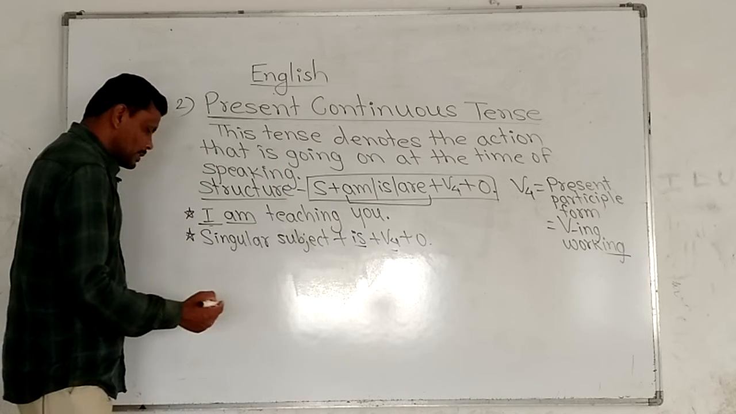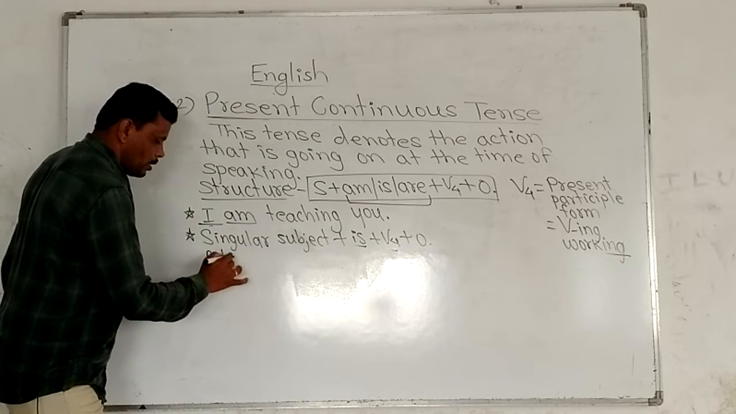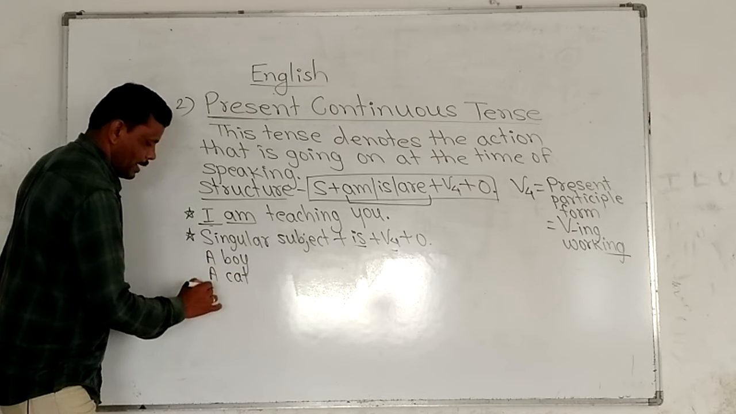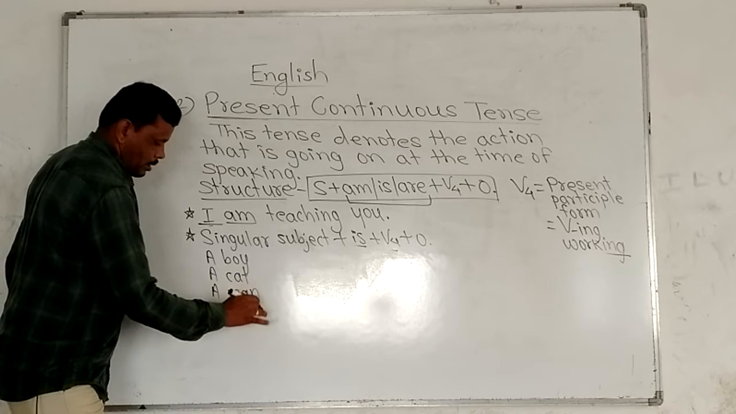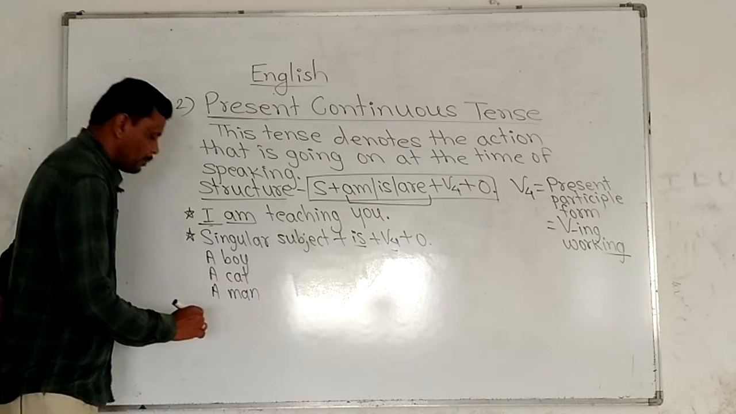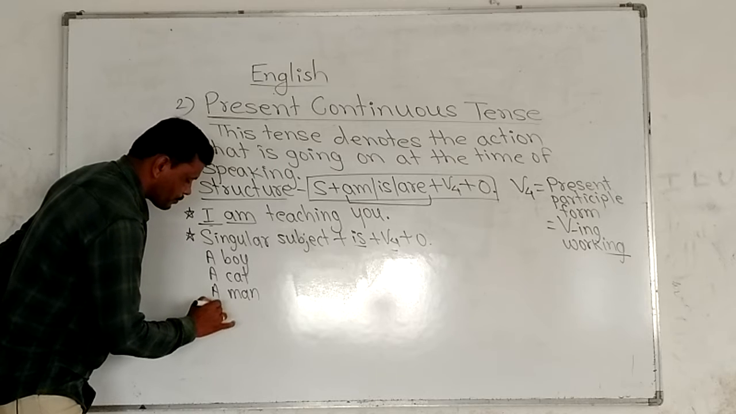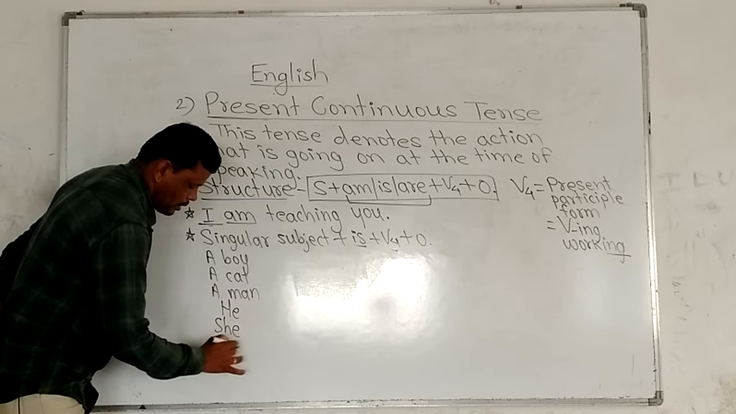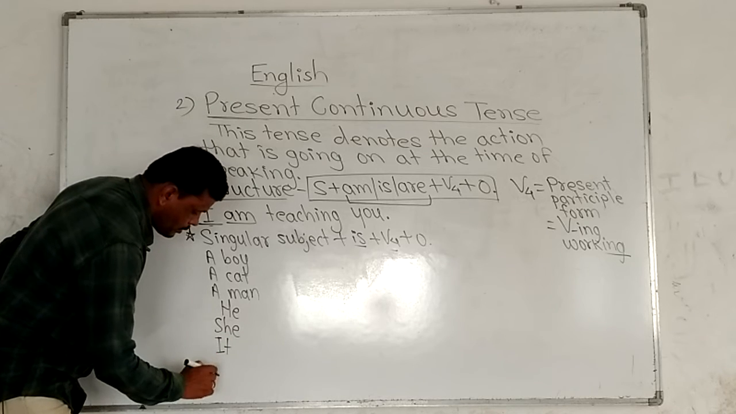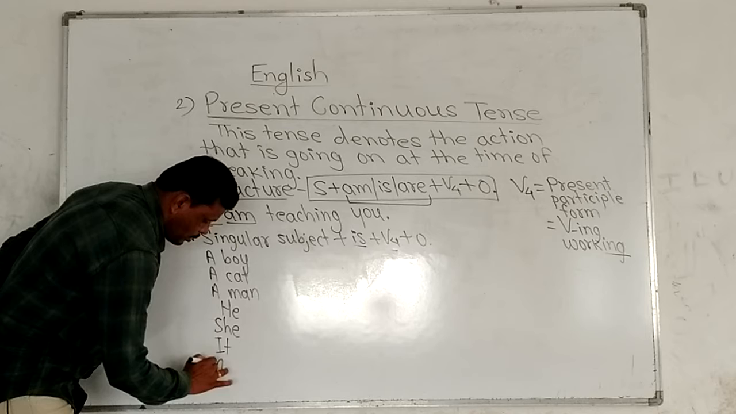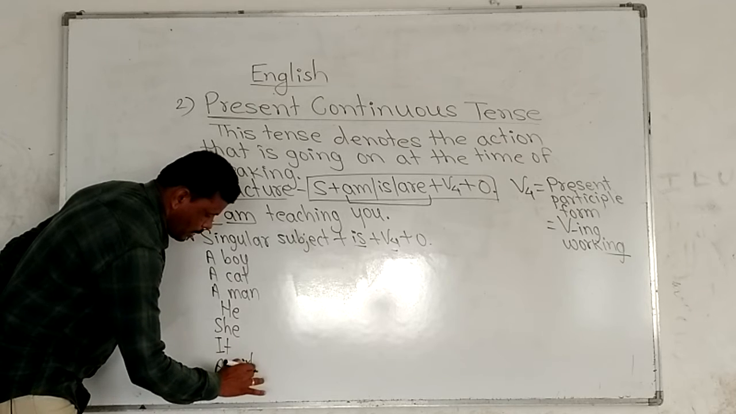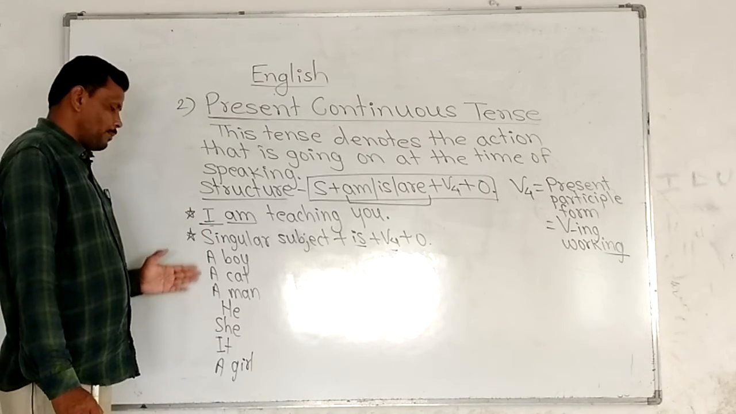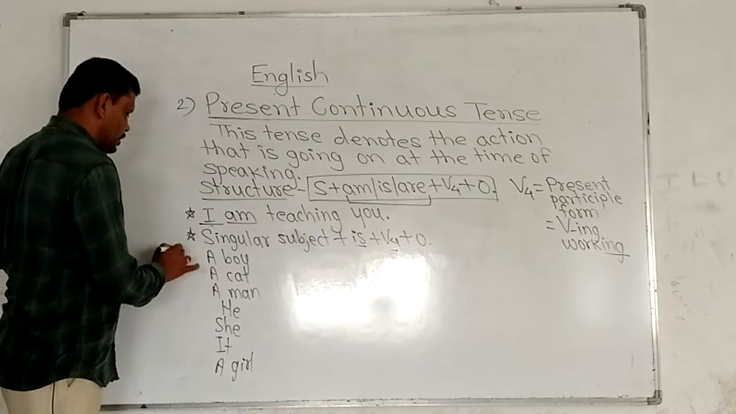Okay, what are the singular subjects? For example, a boy, a cat, right, a man. Okay, then the pronouns, for example, he, she, it, then a girl. Okay, these are the singular subjects. What are the singular subjects? For example, these singular subjects are written here.